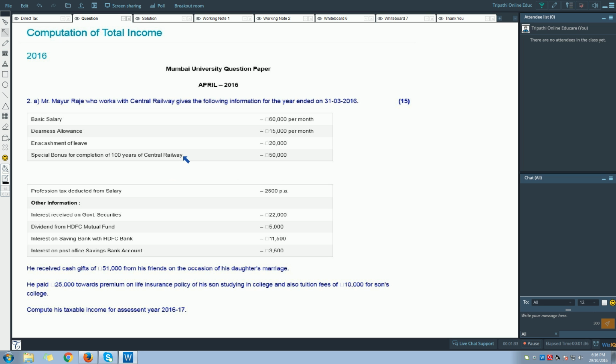Encashment of leave 20,000. Special bonus for completion of 100 years of Central Railway 50,000. So we can say all these items will go under the head income from salary.